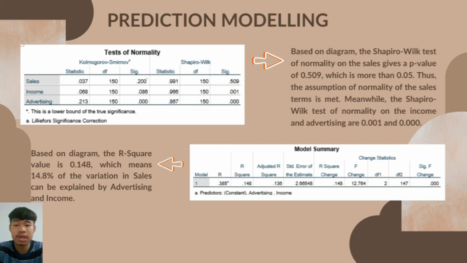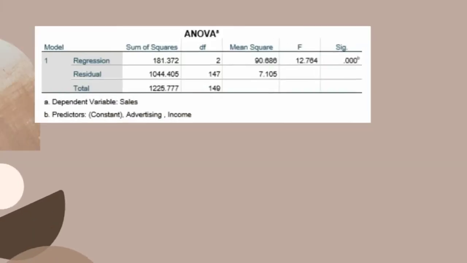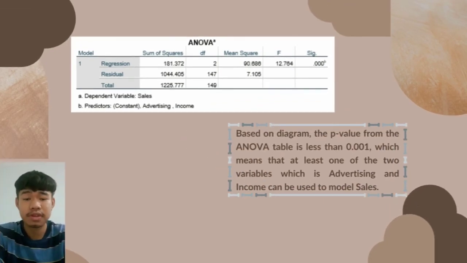Next, based on the diagram, the R-square value is 0.148, which means 14.8% of the variation in sales can be explained by advertising and income. Next, based on the diagram, the p-value from the ANOVA table is less than 0.001, which means that one of the 2 variables, advertising and income, can be used to model sales.